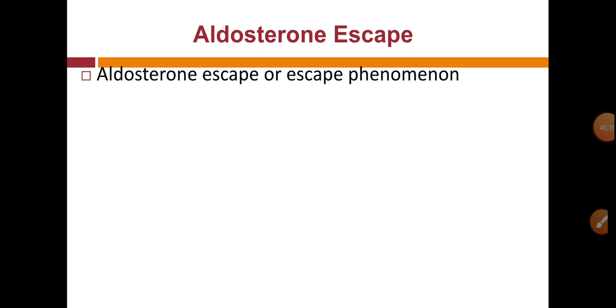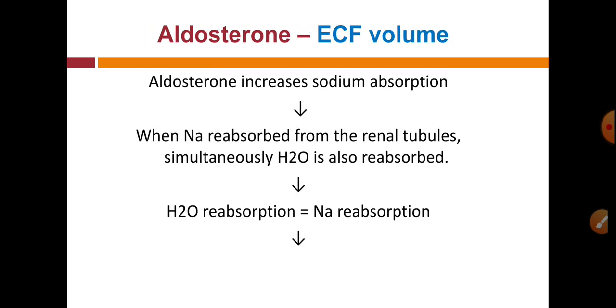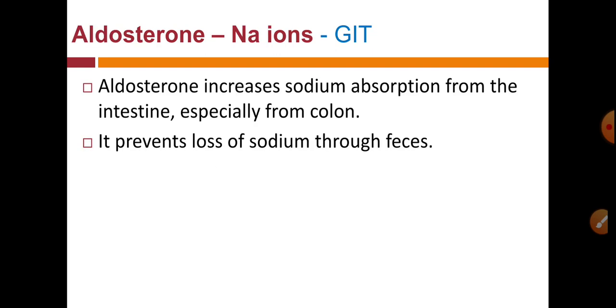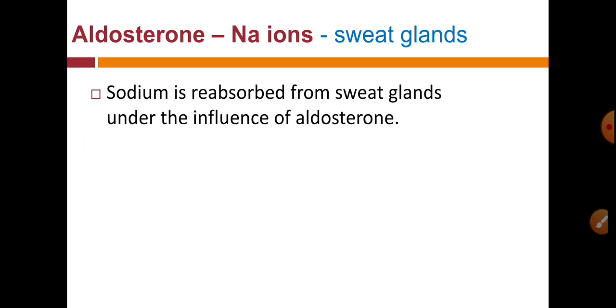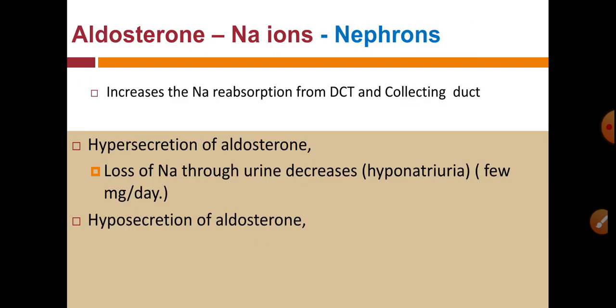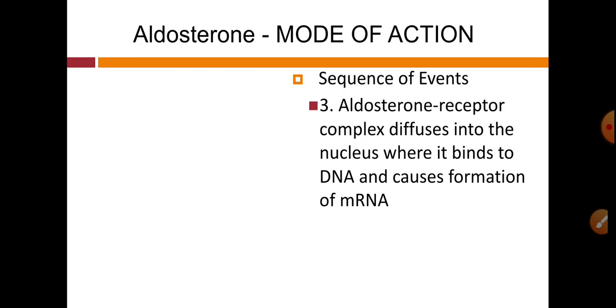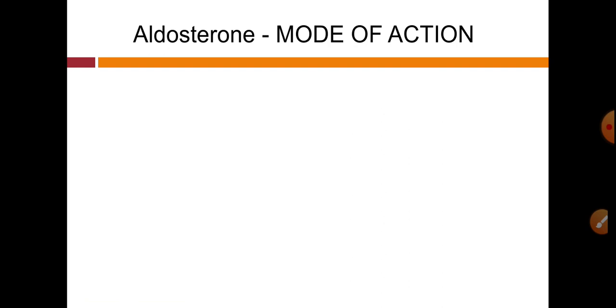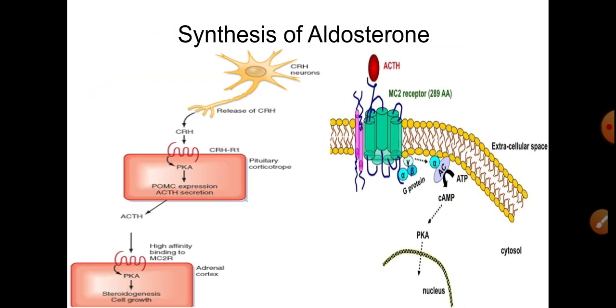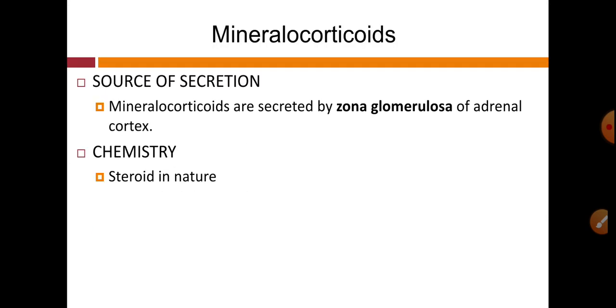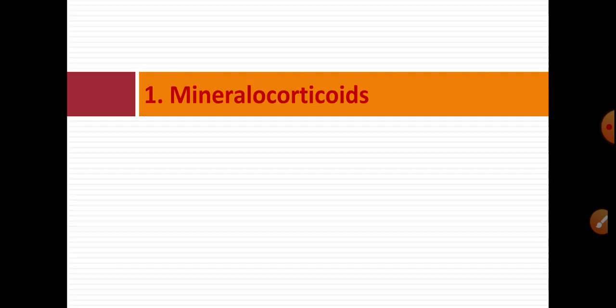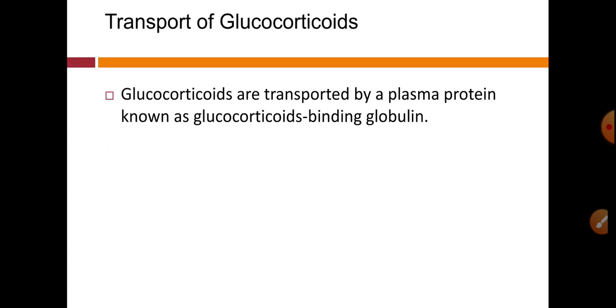Before concluding this lecture, a short recap on the previous slides. We have seen a basic introduction of the adrenal glands, 2 in number, location on the upper pole of the kidney, weight 4 gram. After that we have seen the source of secretion of various hormones.